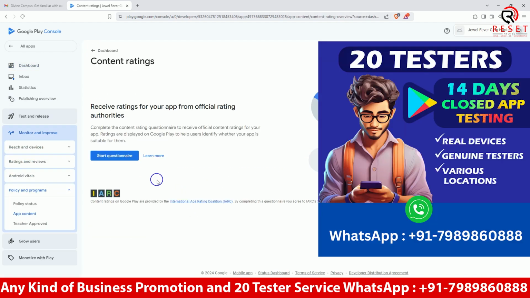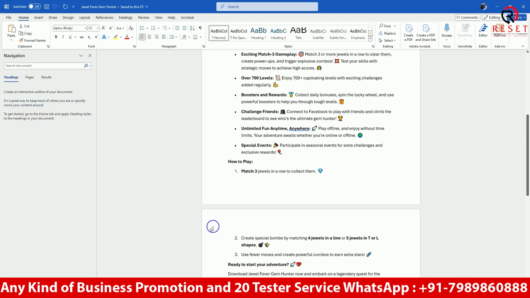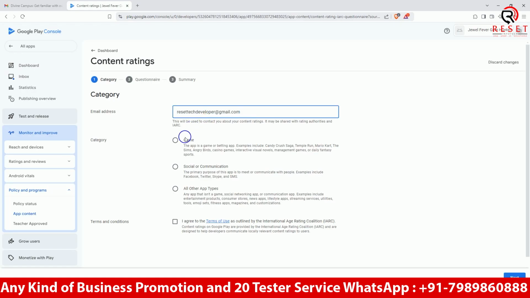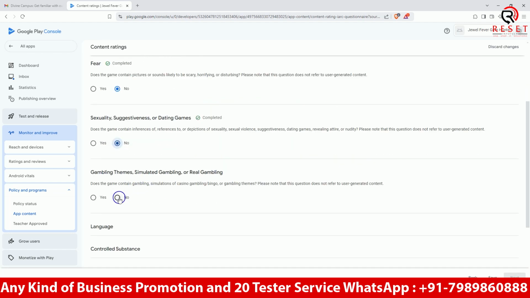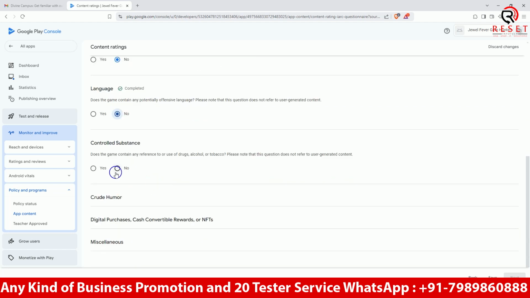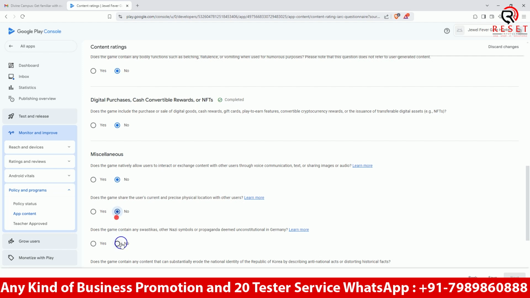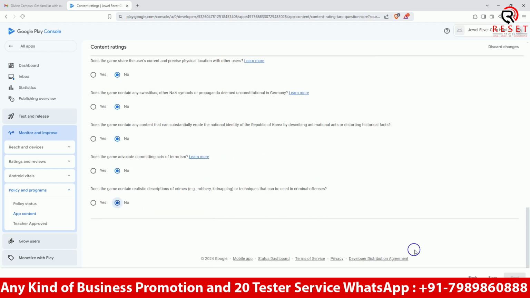Content rating. Start. We have to write our mail ID. So I have taken it here, this is the mail ID. It's a game. I agree. Next. Just click it as no only, because I'm not doing any violence or anything. If there is anything like that in your application, please click yes. If there is nothing, just click no.